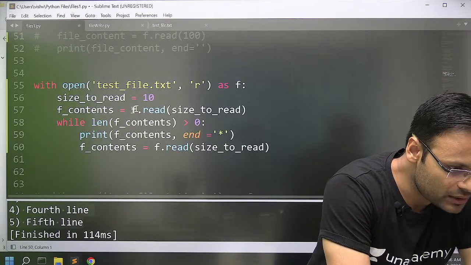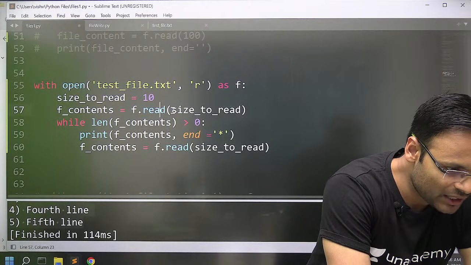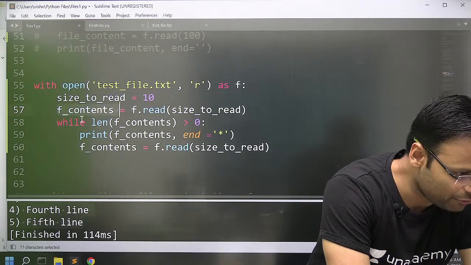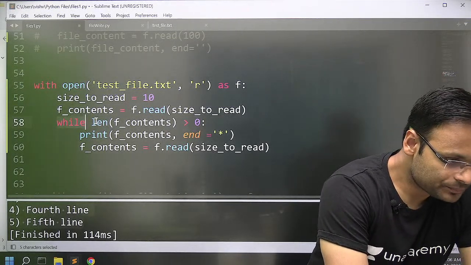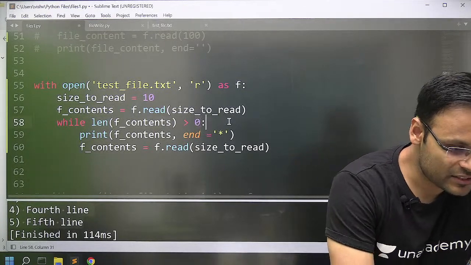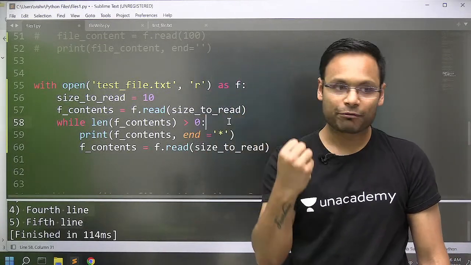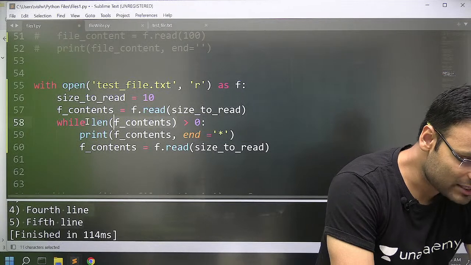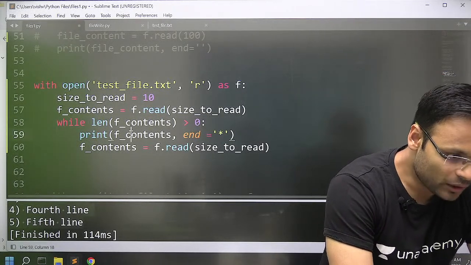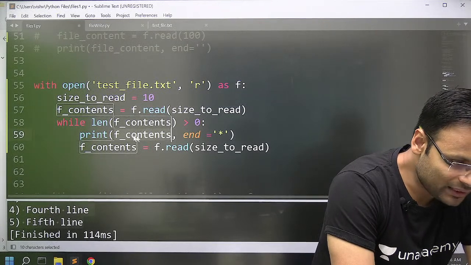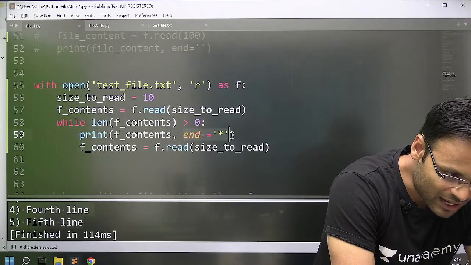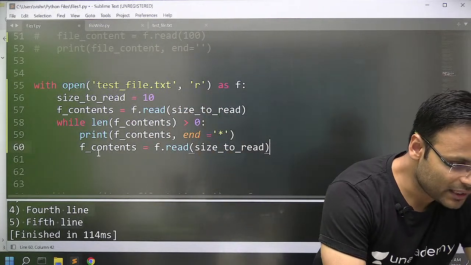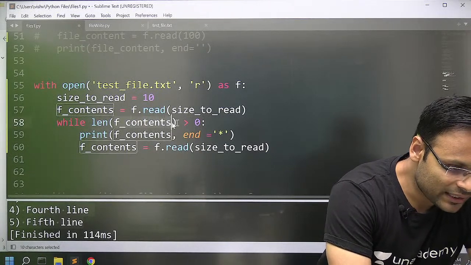So what I'm trying to do is read the file. Initially I have read only 10 characters, size_to_read, into f_content. Fine. Now I'm writing a loop: while the length of f_content is greater than 0. Meaning when you read the next 10 characters of the file content, if you have some characters, greater than 0, then continue. Print the f_content ending with a star, and then read the further 10 characters. Keep reading 10 characters and printing until the content you have read is no longer greater than 0.